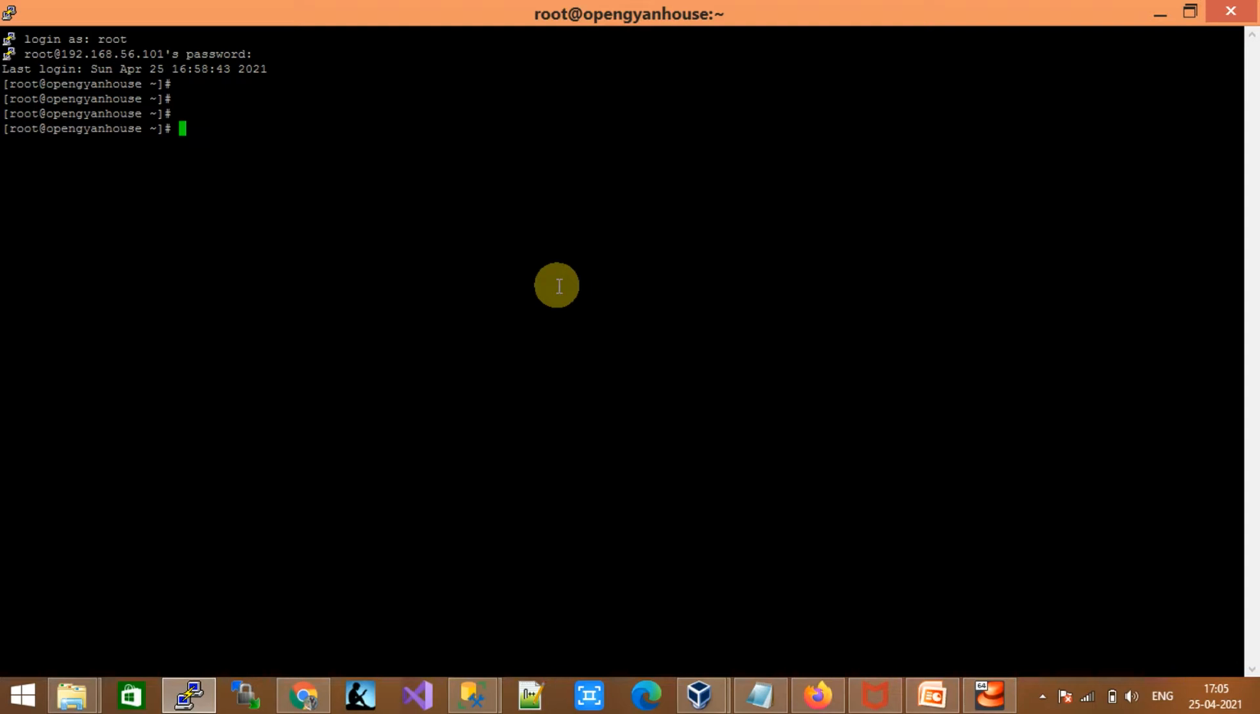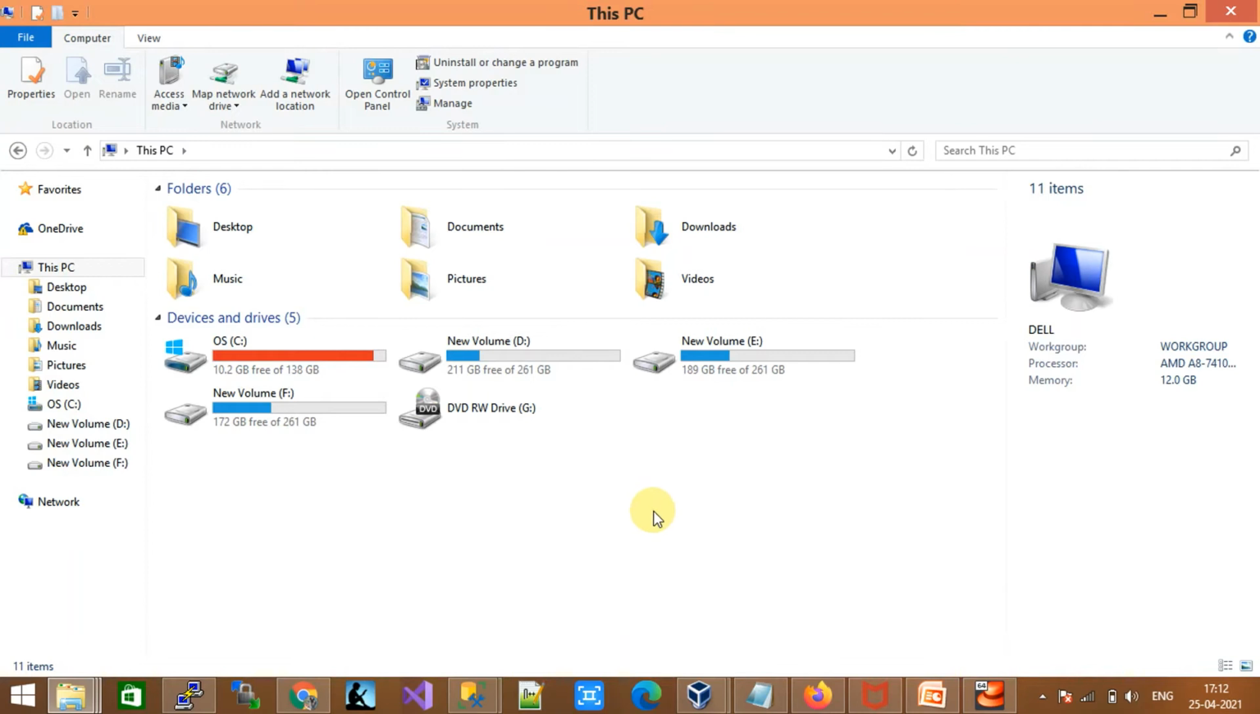So my suggestion is, if you start comparing with Windows, you will definitely have a good understanding of Linux as well. Let me give you some examples so you will understand more what exactly I was trying to say. So let's start the comparison.